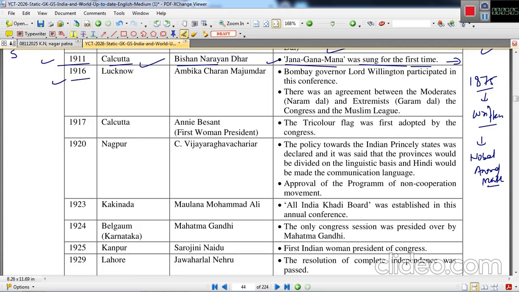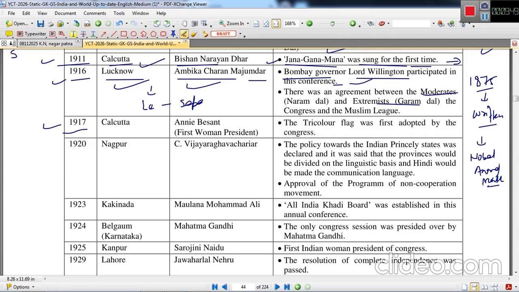Next was the 1916 session in Lucknow. Ambika Charan Majumdar was the chairman, and this session is very important in terms of the Bombay Governor Lord Willingdon participating in this conference, and the moderates and extremists united here. This session is also called the League Congress Pact or Congress League Pact, because many concessions were given to the League by Congress, such as the separate electorate being accepted.